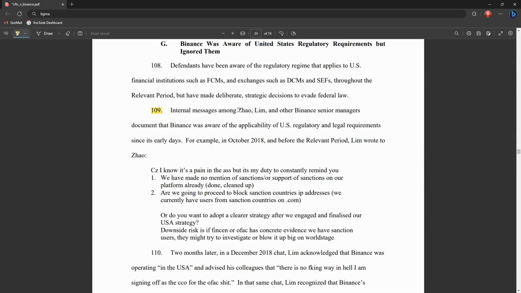Down to 109, we've got an internal message with CZ and Lim saying, "I know it's a pain in the ass, but it's my duty to constantly remind you. 1. We have made no mention of sanctions or support of sanctions on our platform already. And 2. Are we going to proceed to block sanctioned countries' IP addresses where we have users on the .com platform? Or do we adopt a clearer strategy after we have engaged and finalized our USA strategy? Downside risk: if FinCEN or OFAC has concrete evidence that we have sanctioned users, they might try to investigate or blow it up big on the world stage."